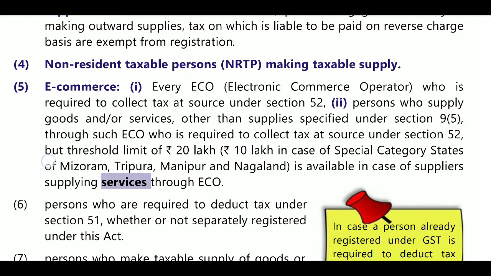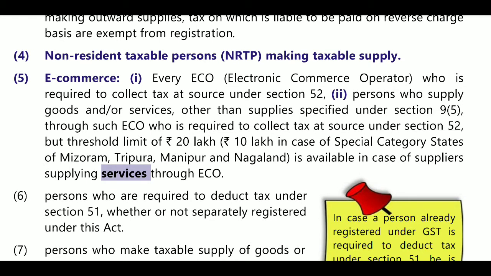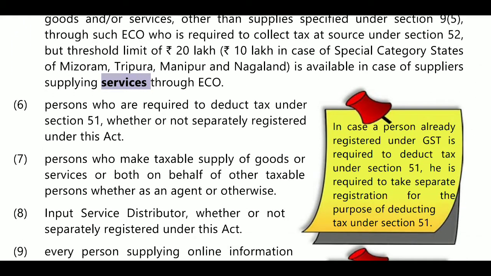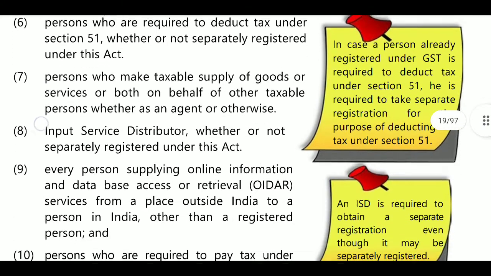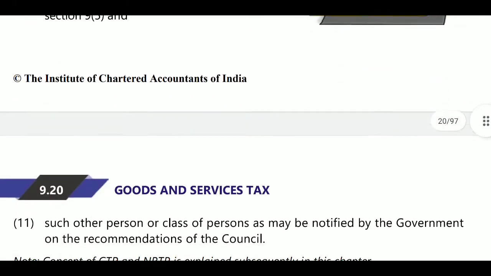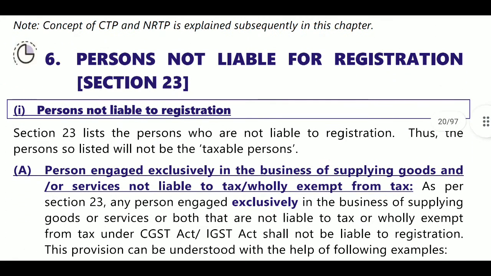Next, the e-commerce operator, under section 52 and section 9 subsection 5, who is providing those services, must be liable for registration under GST. Next, the sixth person is the one required to deduct TDS, an input service distributor, an agent, and OIDAR services to non-taxable online recipients. Next, any other person as may be specified. These are all persons required to get registration under GST, even though their turnover does not exceed 20 lakhs, 30 lakhs, 40 lakhs or 10 lakhs.